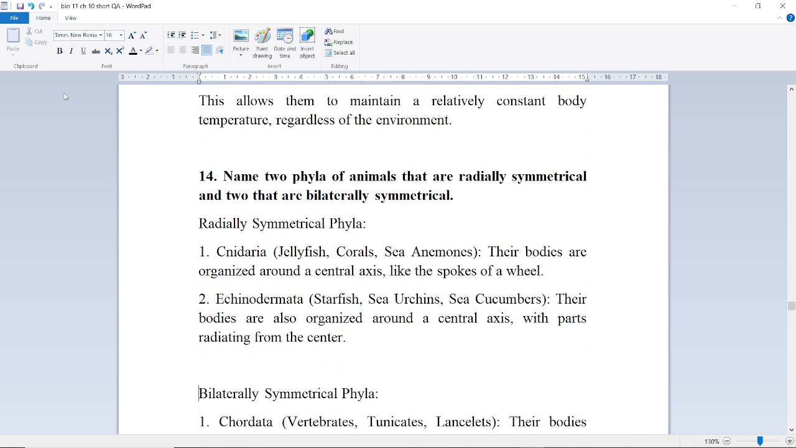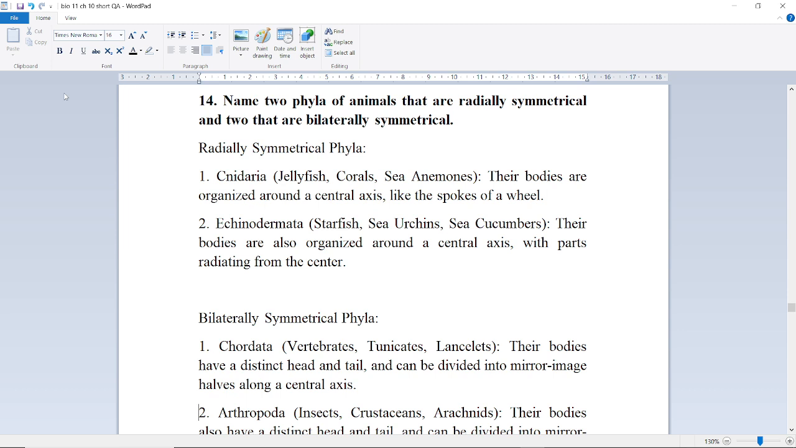Next question is, name two phyla of animals that are radially symmetrical and two that are bilaterally symmetrical. Radially symmetrical phyla. First of all, Cnidaria, which include jellyfish, corals, and sea anemones. Their bodies are organized around a central axis like the spokes of a wheel.